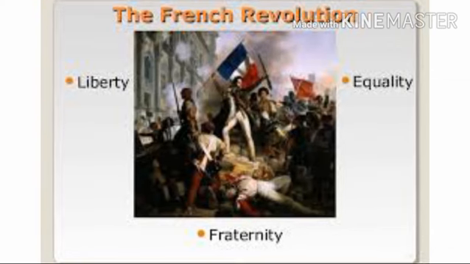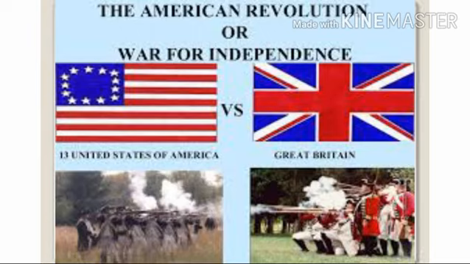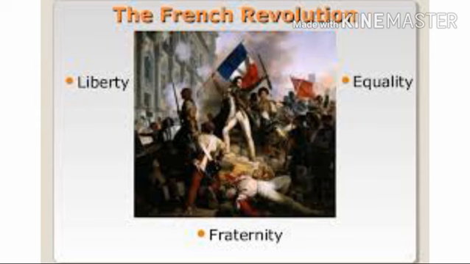The French Revolution gave the world three values: liberty, liberty means freedom; equality, that we all are equal; and fraternity, fraternity means a feeling of brotherhood. Okay, so these three values were given by the French Revolution to the world. In world history, among the political revolutions, the American War of Independence and the French Revolution have a very great and important place. So these two revolutions are very important in world history.